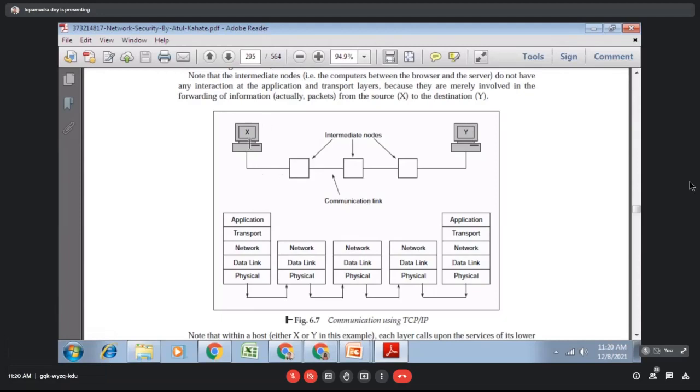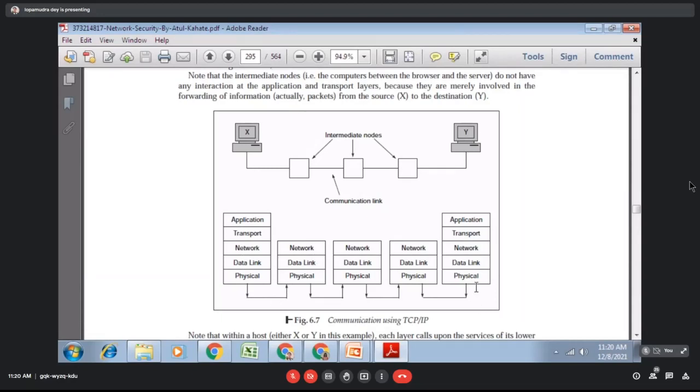So this is your client, and these are some intermediate nodes by which you transfer data to the server. This is your application layer. Suppose you are typing one mail. The mail goes to the transport layer, then the network layer, then the data link layer, then the physical layer. Then through some communication link or intermediate nodes, it goes to the server side.